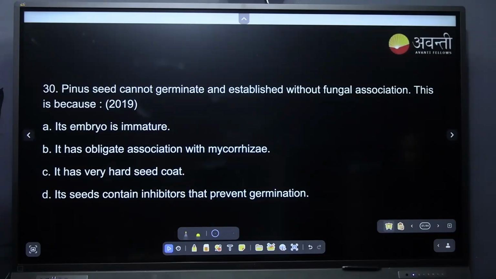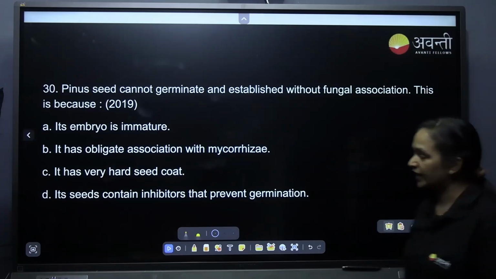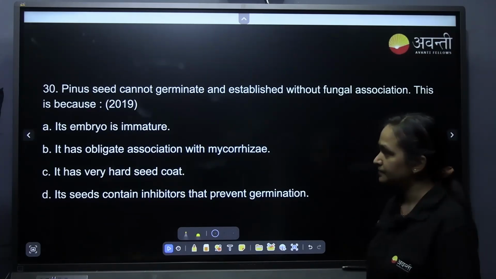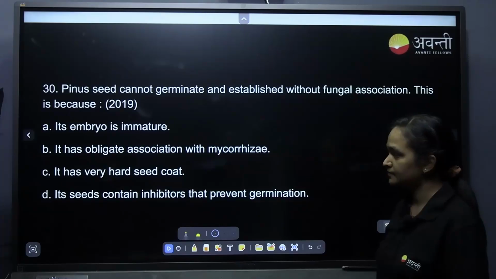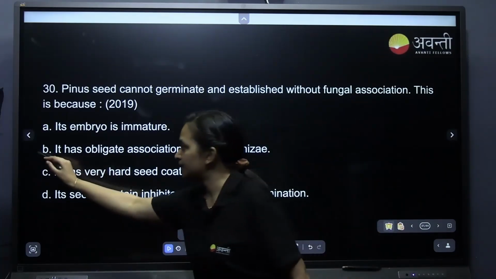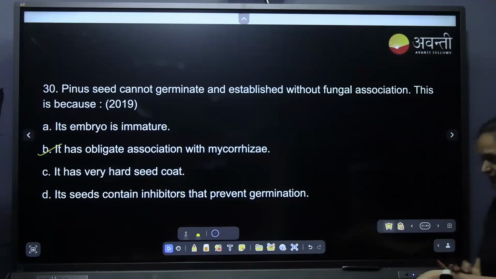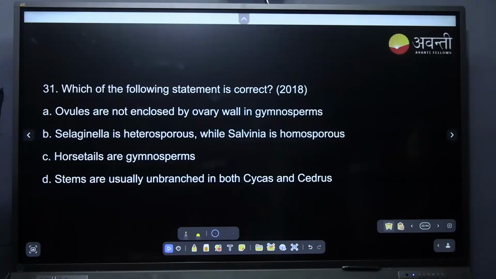Pinus seeds cannot germinate and establish without fungal association. This is because I said about the pinus, right? The roots of the pinus have mycorrhizae association with them. So that would be option B as the answer. Yes, very good.